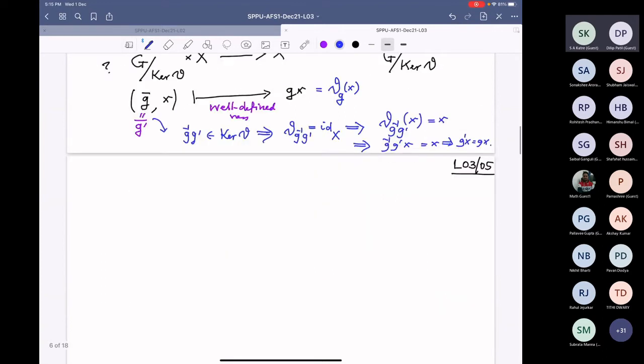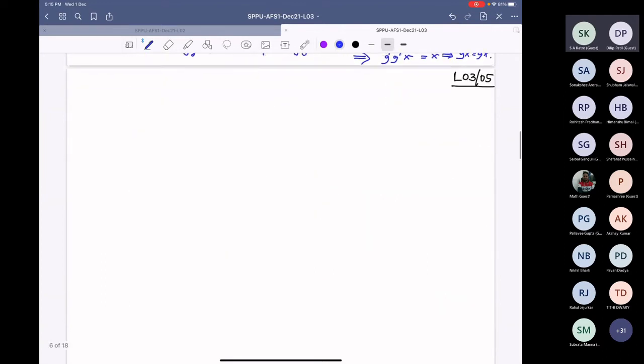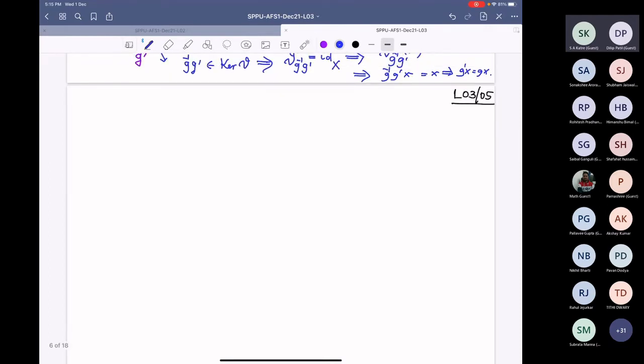All right, now the next one I want to prove is what is called Cauchy's theorem. Of course there are many proofs of Cauchy's theorem, but I want to use group action to give a proof of Cauchy's theorem.